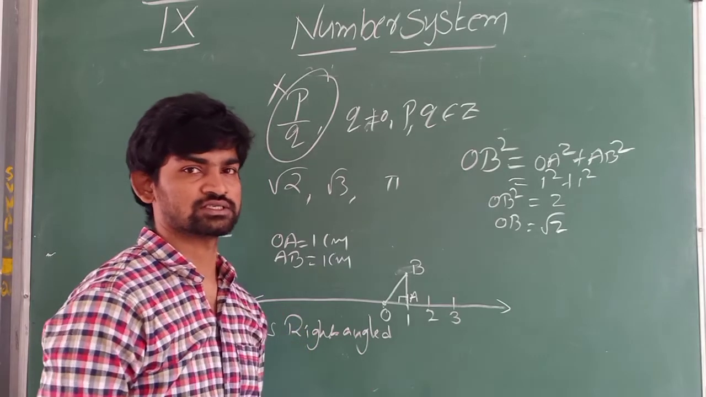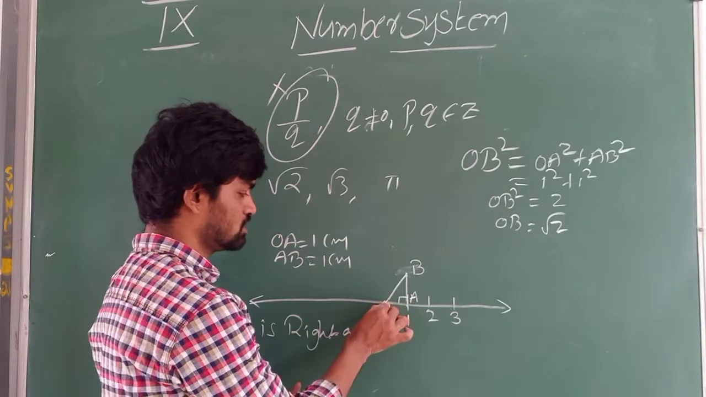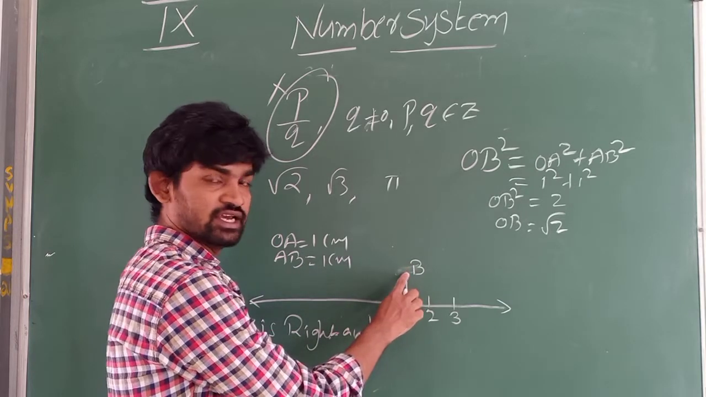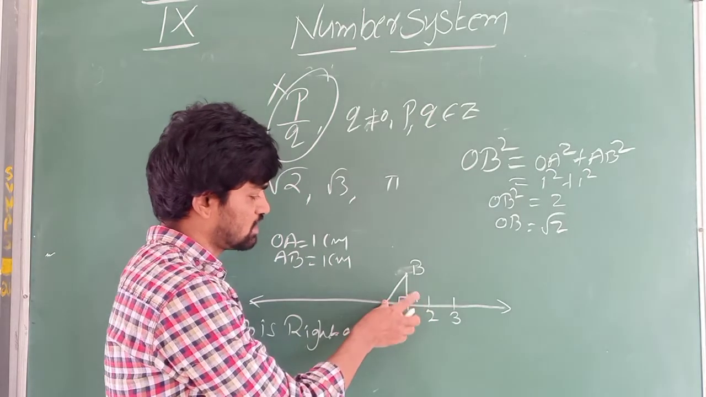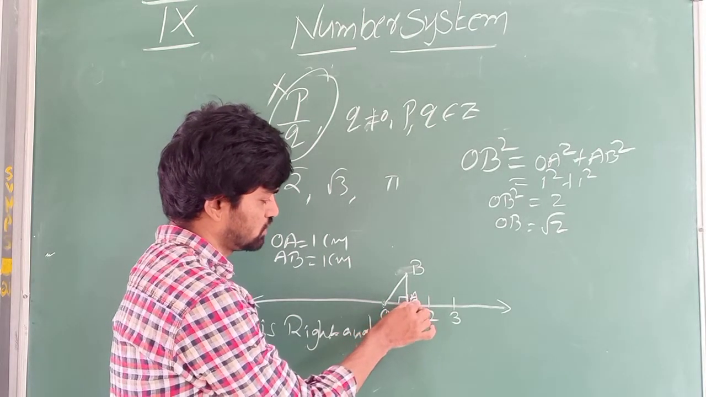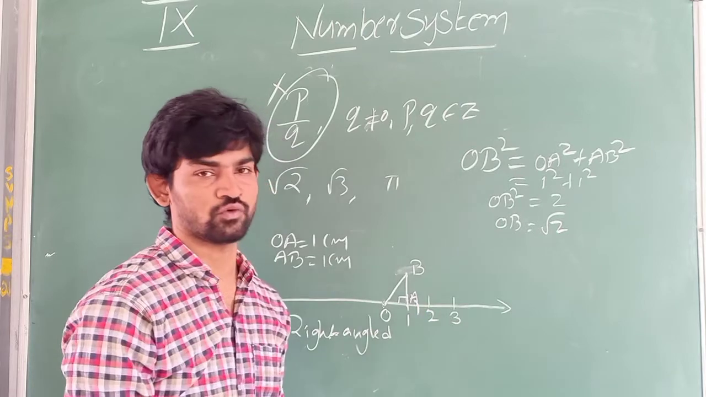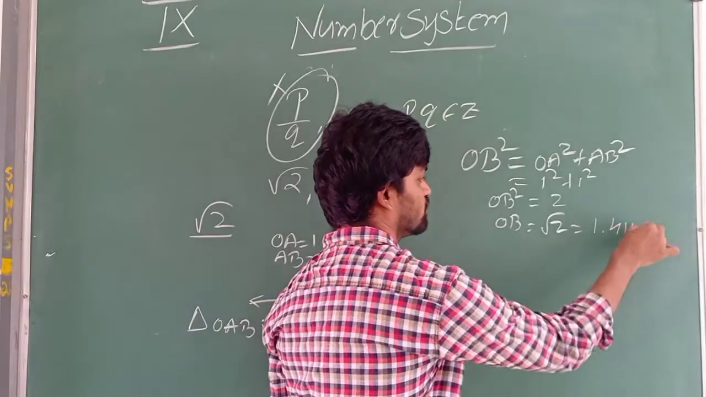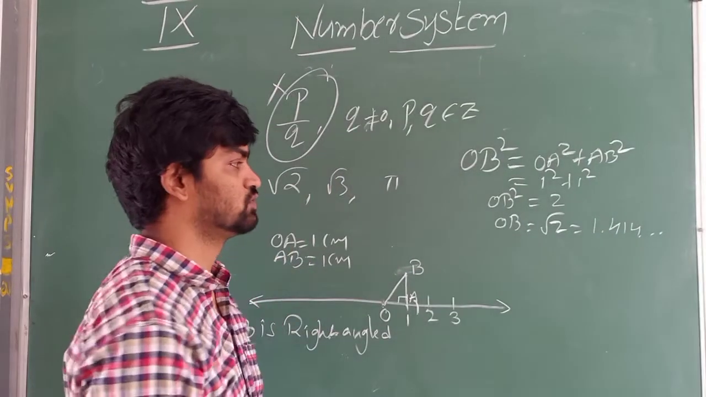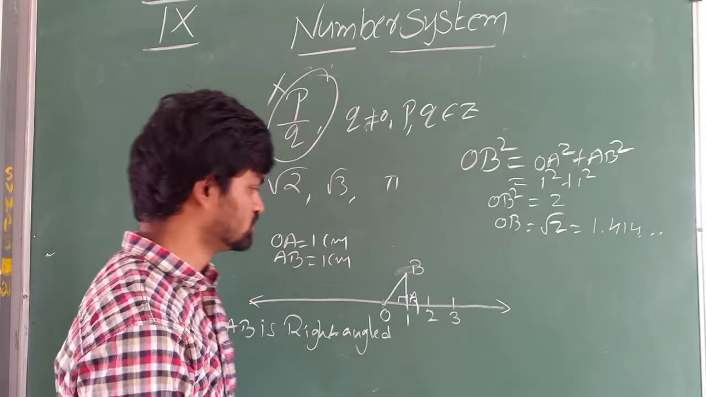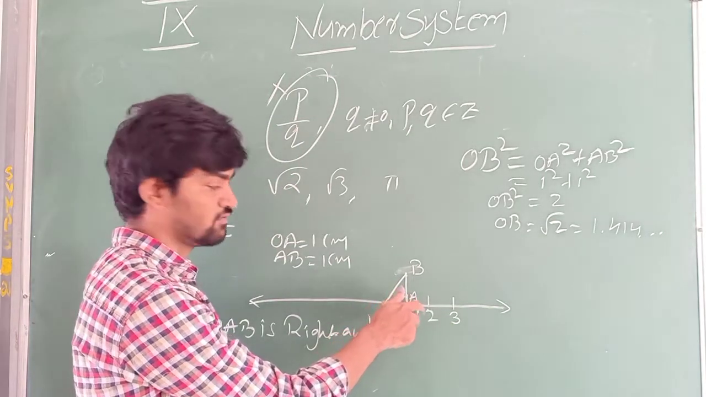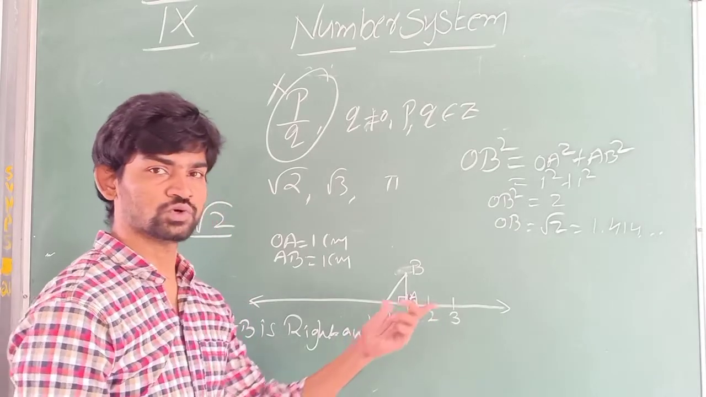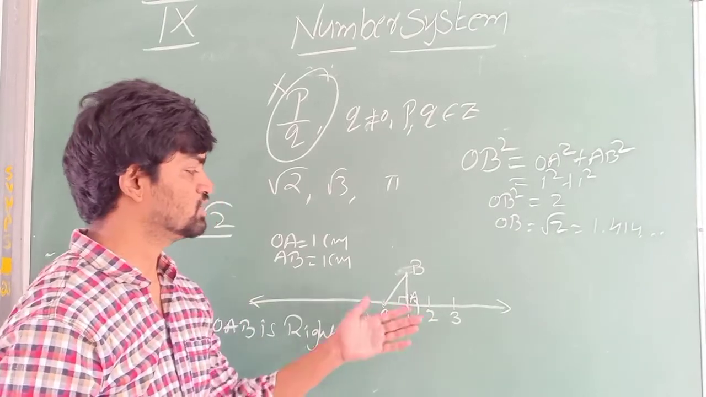Then use your compass. Take OB as radius and cut an arc on the number line. So you will get it at 1.4. Root 2's nearest value is 1.414. So you will get this arc at 1.4. This is how we locate root 2 on the number line. So we located root 2 now.